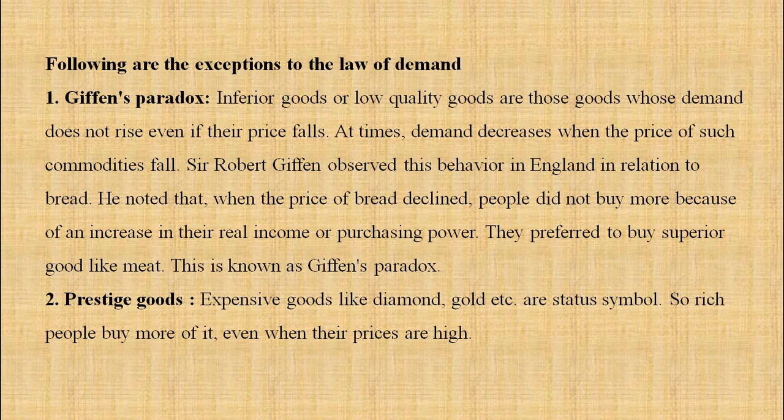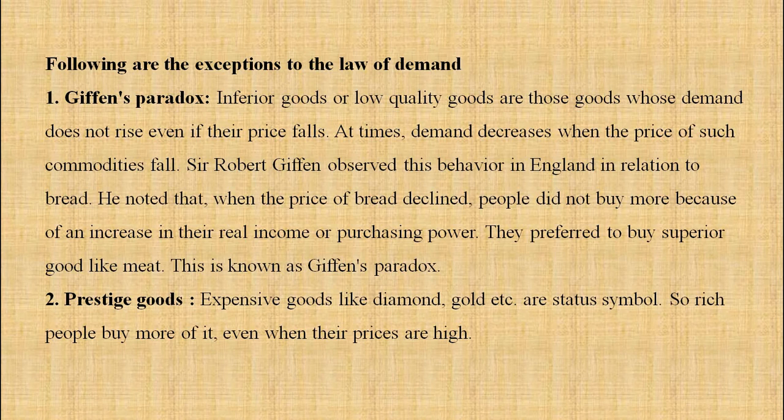So according to Robert Giffen, he was an economist, what he said is that when the prices of inferior goods fall, people don't buy them because their real income or purchasing power is more. So they don't go for the inferior goods, they go for the superior goods. So in that case, when the price is falling, demand for that commodity is also falling. This is known as Giffen's paradox.